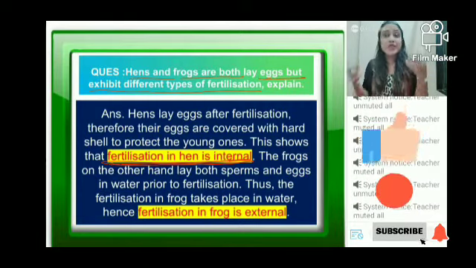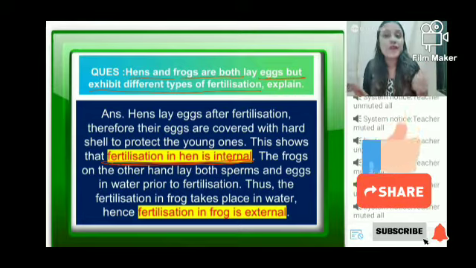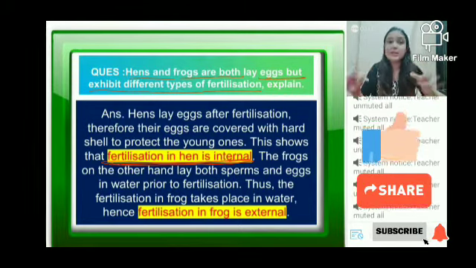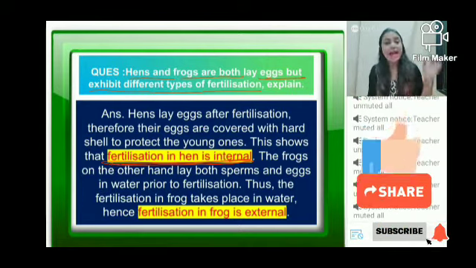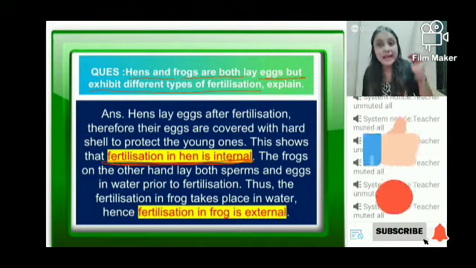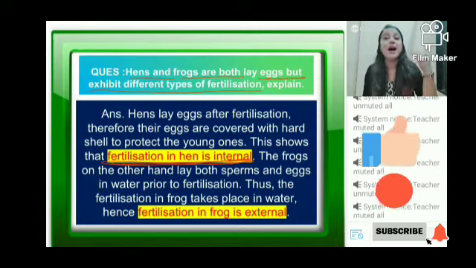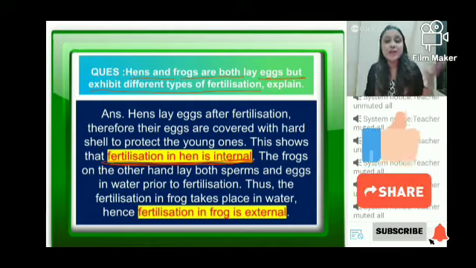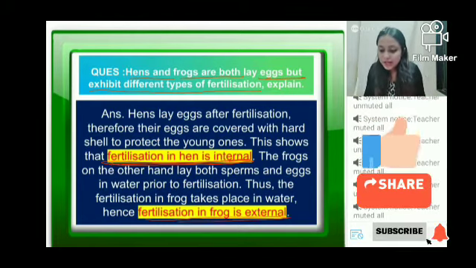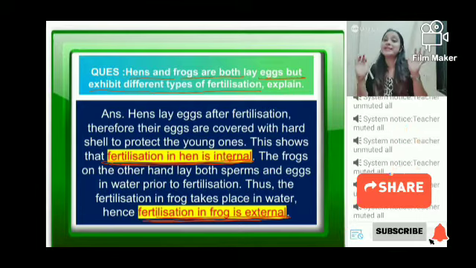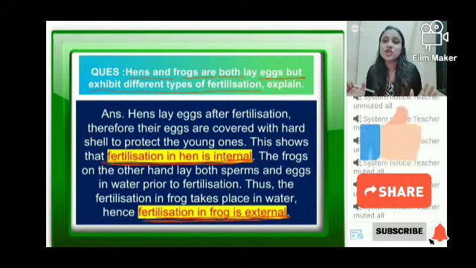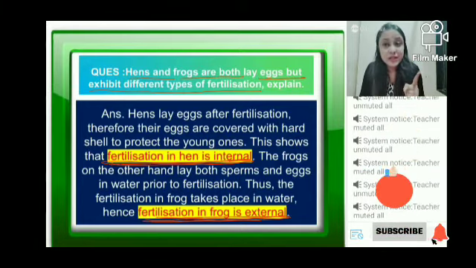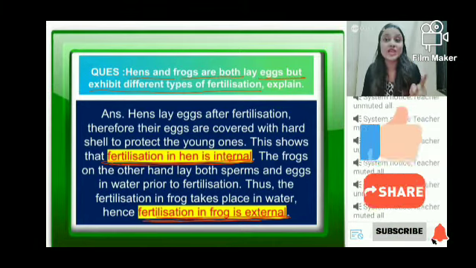But in case of frogs, the frogs' eggs do not have a shell around their body. So frogs' eggs are laid in water. वो पानी में छोड़ देते हैं अपने eggs को. And fertilization process will happen in water. Happen in water मतलब outside the body of the female हो रहा है ना, outside the body, पानी में हो रहा है, environment में हो रहा है. So this type of fertilization is said to be external fertilization. ठीक है? अच्छा, एक और मैं आपको एग्जाम्पल देती हूँ where external fertilization can happen in case of humans.